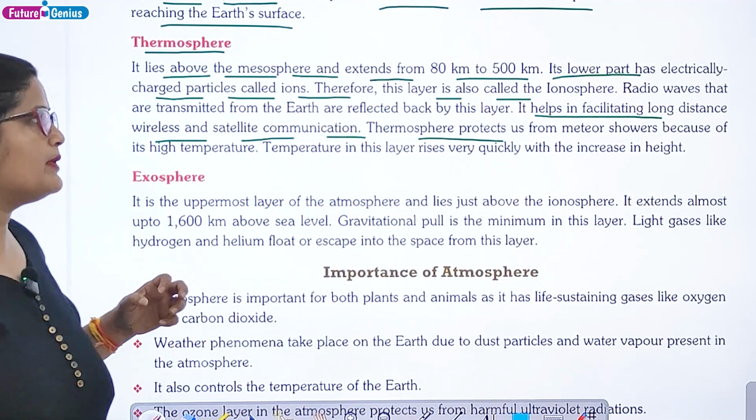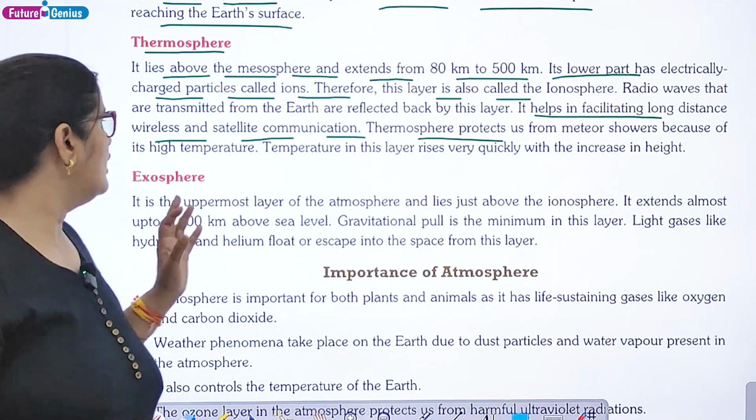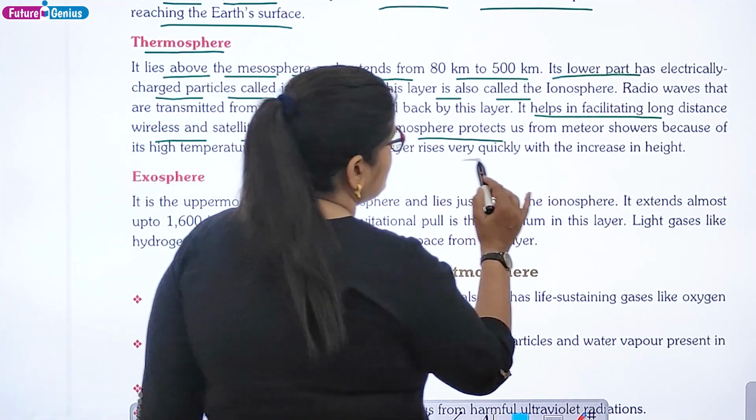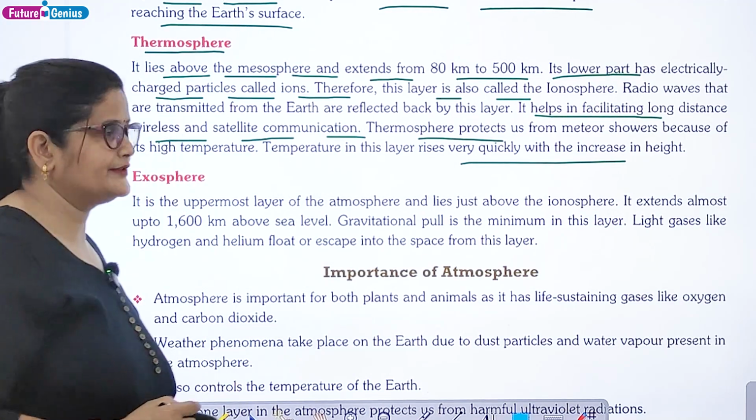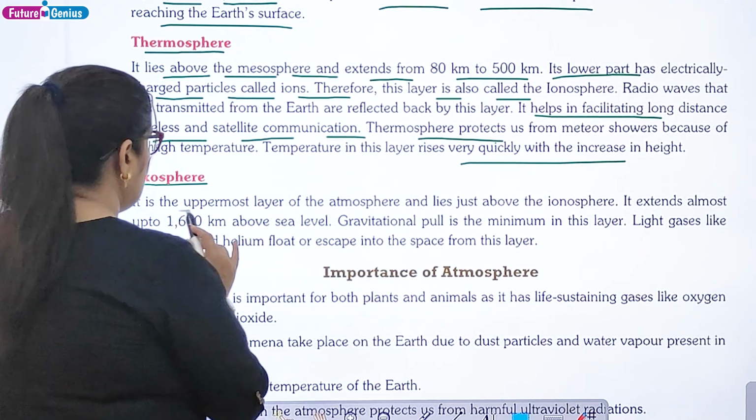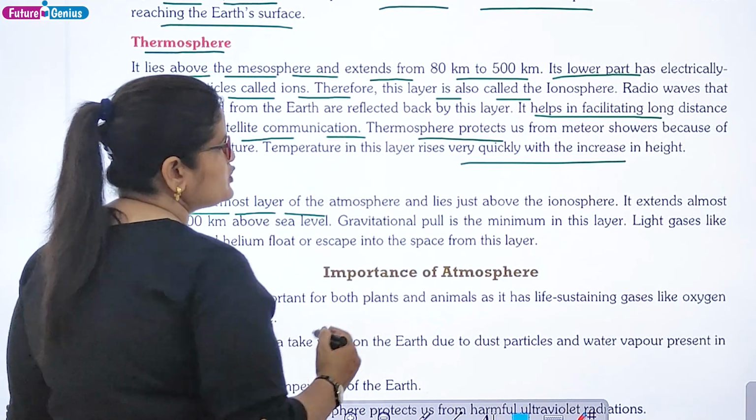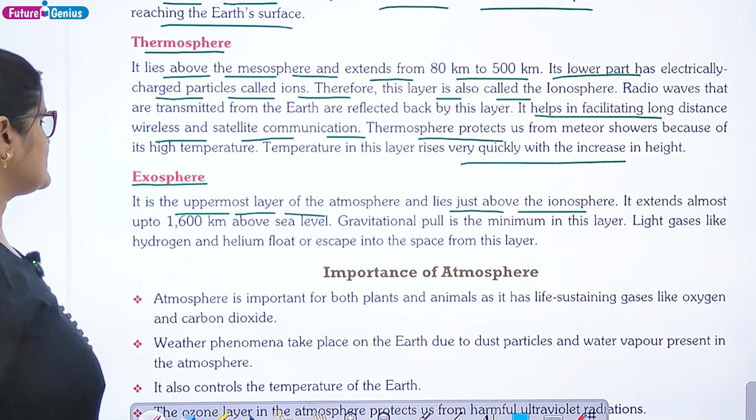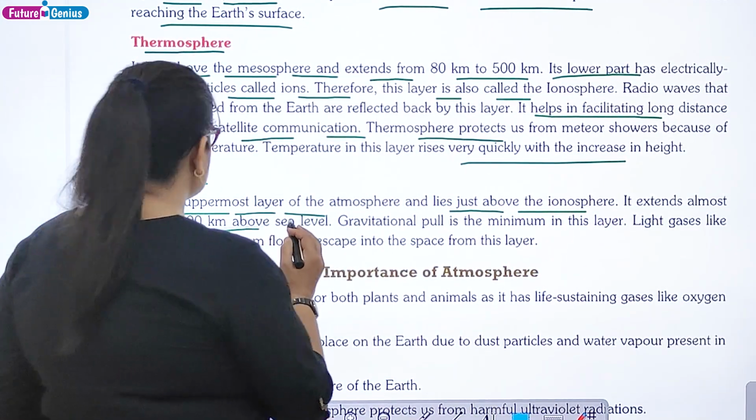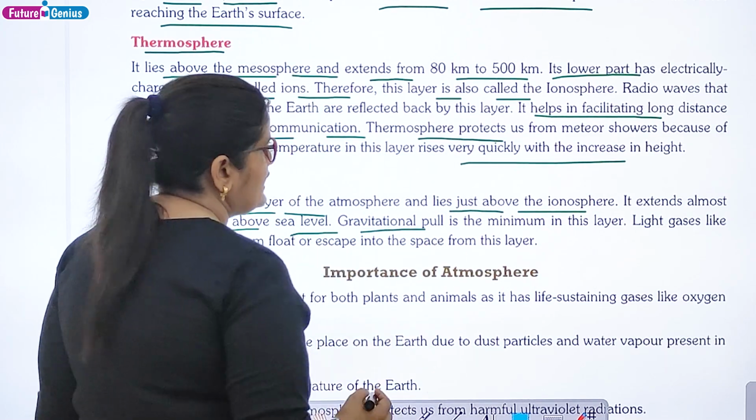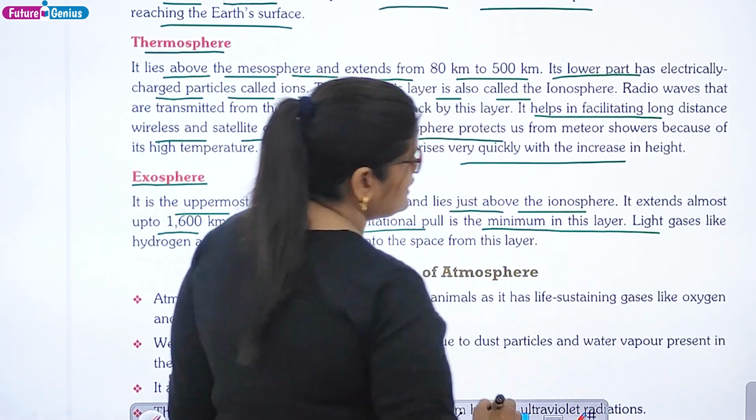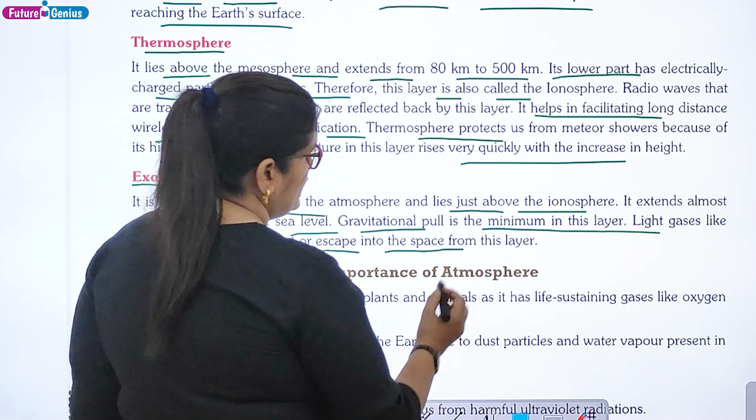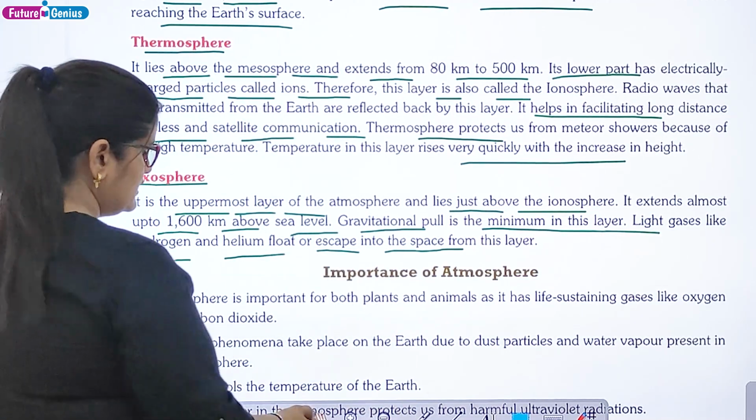Thermosphere protects us from meteor showers because of its high temperature. So temperature in this layer rises very quickly with the increase in height. Exosphere. It is the uppermost layer of the atmosphere and lies just above the ionosphere. It extends almost up to 600 km above sea level. Gravitational pull is the minimum in this layer. Light gases like hydrogen and helium float or escape into the space from this layer.